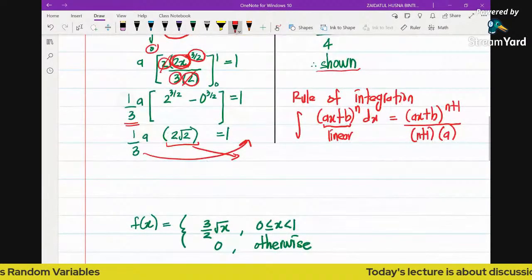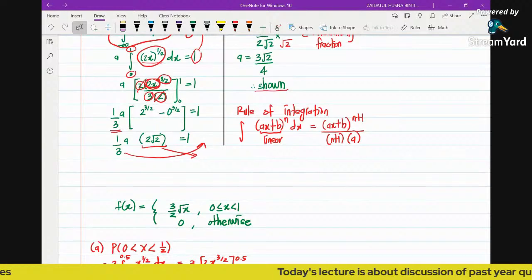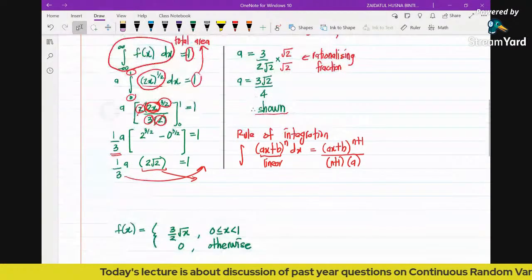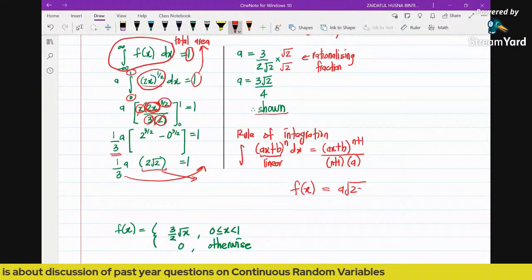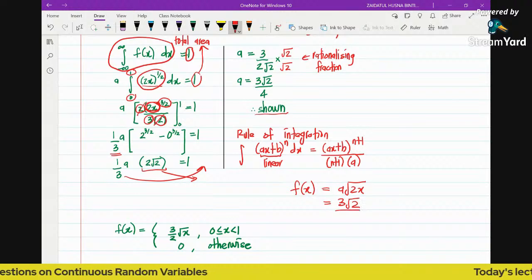So we have got the a, so we substitute back the a, because the function given is a times root 2x. Now because a is 3 root 2 over 4, you multiply by root 2x.